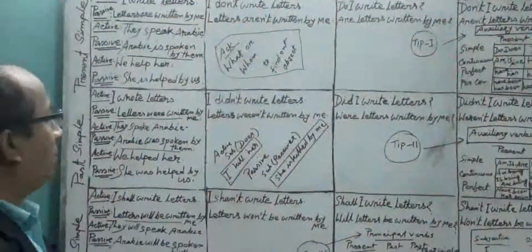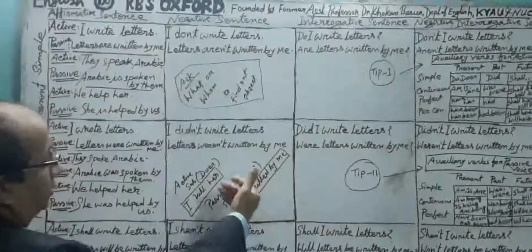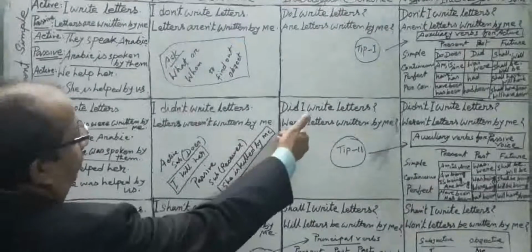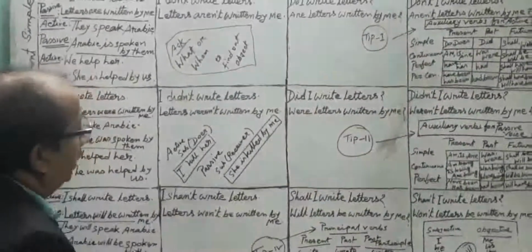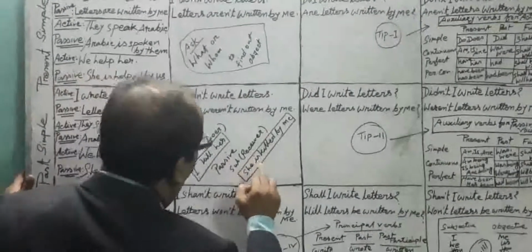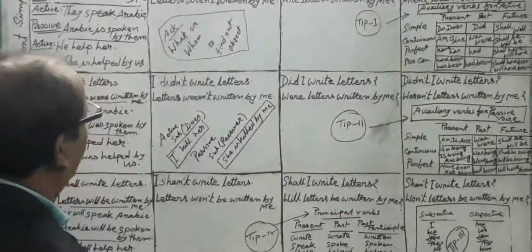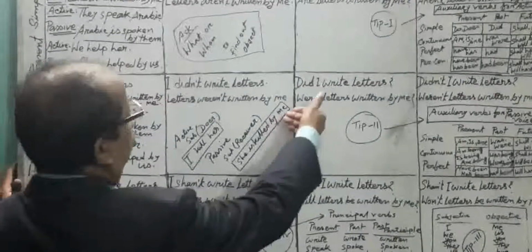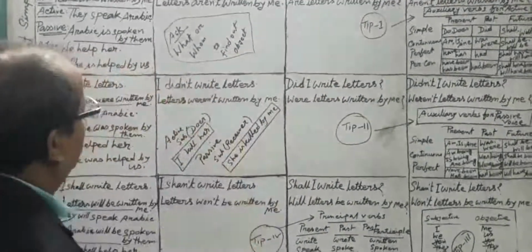On the other hand, in the passive voice, the subject actually doesn't do any action. The subject is the receiver. So then, who does the action? The object does the action. That's why the subject of the passive voice is called the receiver, and the doer actually goes to the last of the sentence.